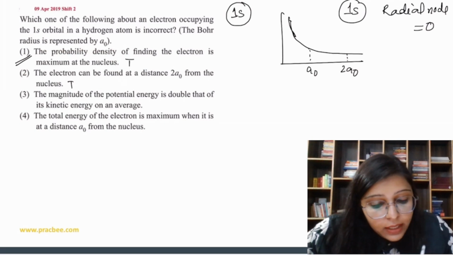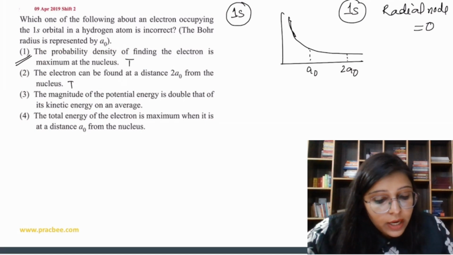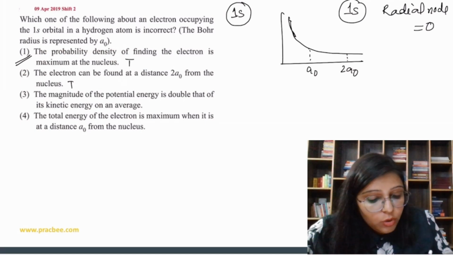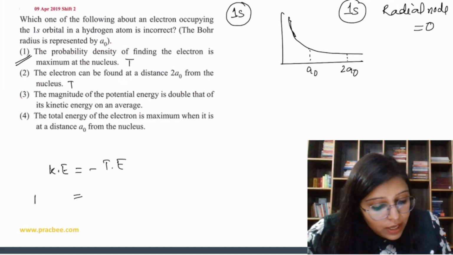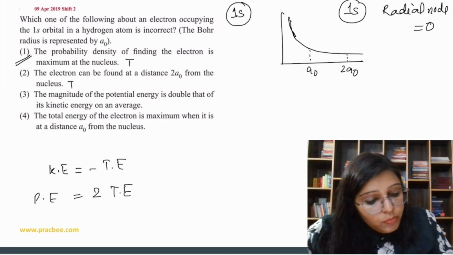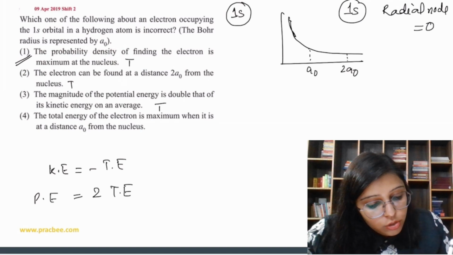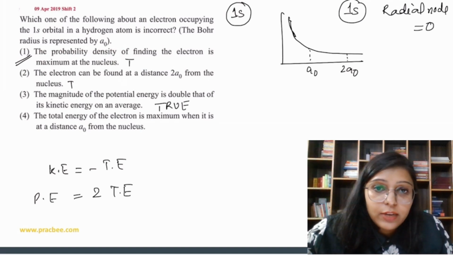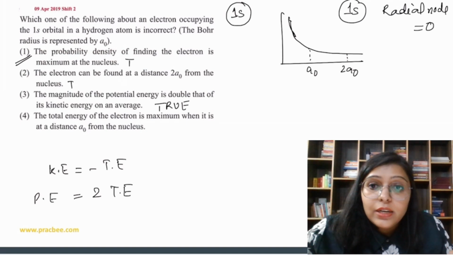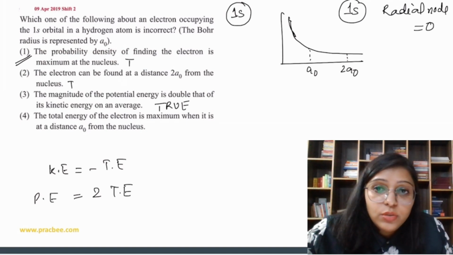Next, the magnitude of potential energy is double that of kinetic energy. See, we know that kinetic energy is equal to minus of total energy, and potential energy is 2 times the total energy. So we can say the magnitude of potential energy is double. Yes, it is true. Now the fourth one: the total energy of the electron is maximum when it is at distance a naught from the nucleus.